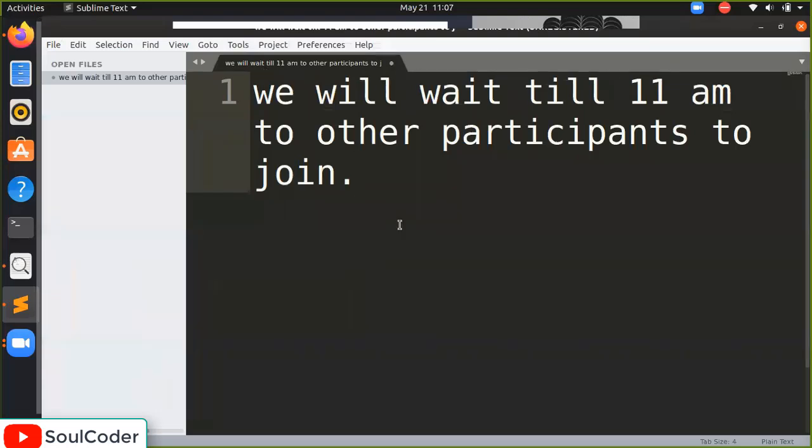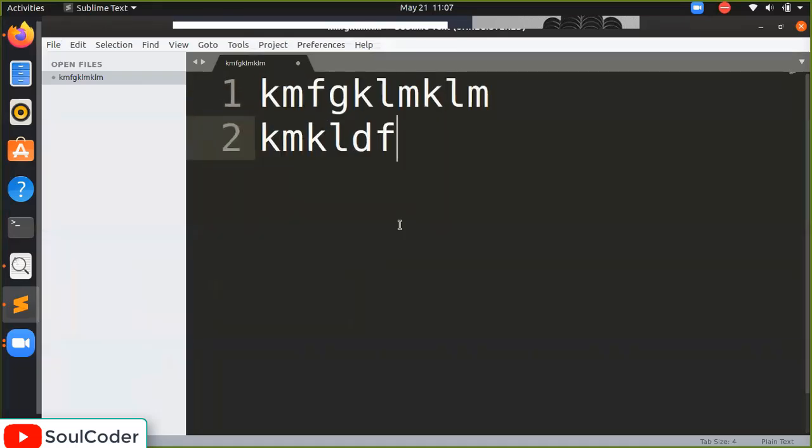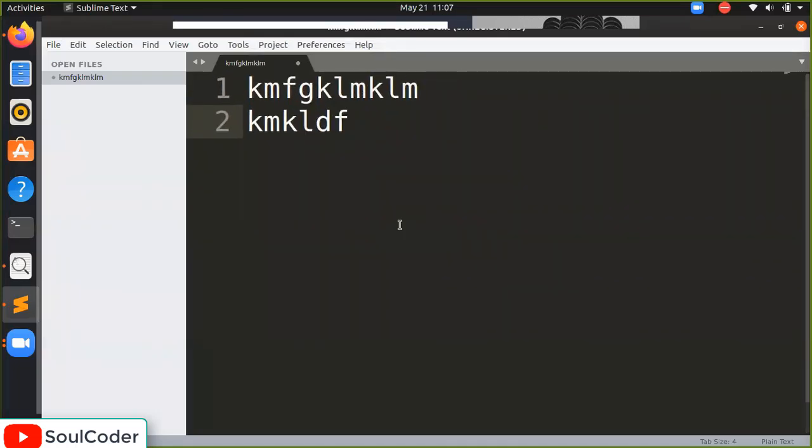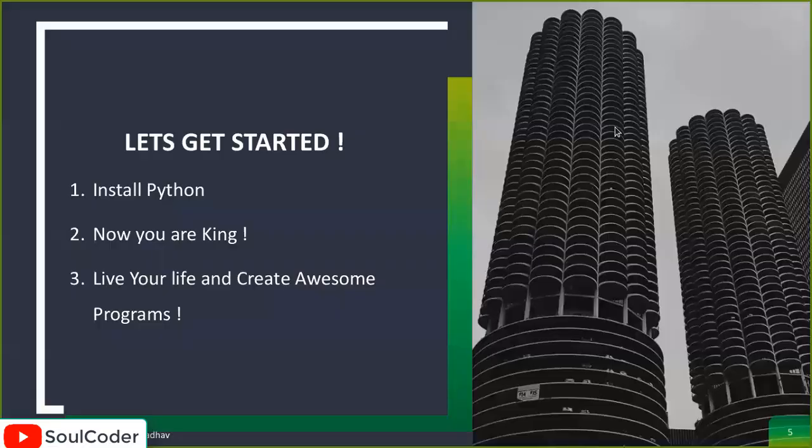Don't worry about this, I already wrote this. So what is this actually? You can write anything here. This is a simple text editor. I will make the font size smaller and bigger according to the screen, so you will get what is really happening. And I'm going to use a terminal for executing the program. So let's again move toward the slide.